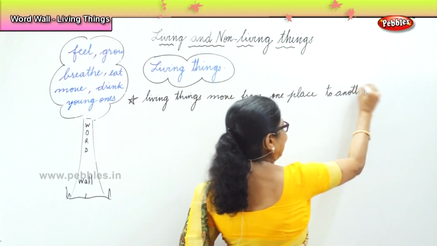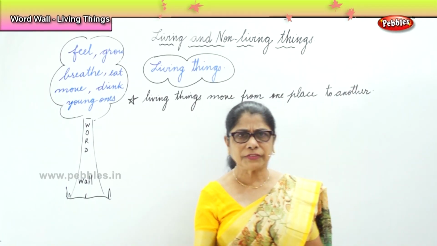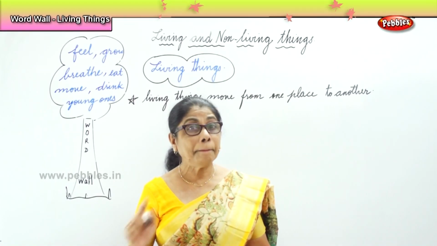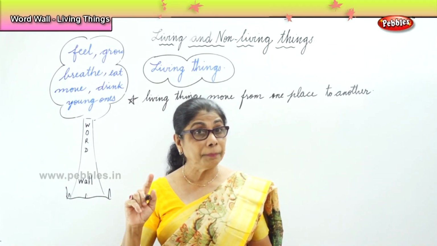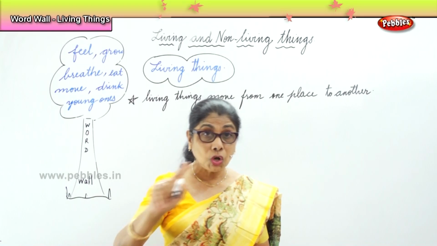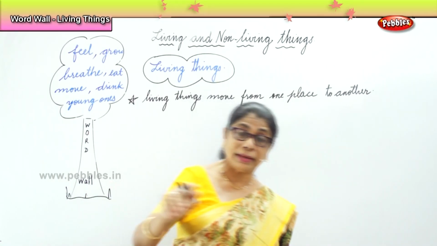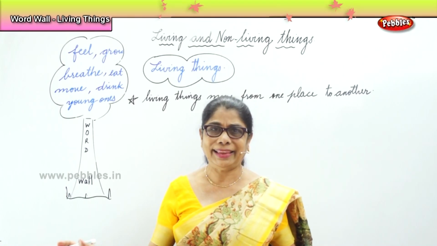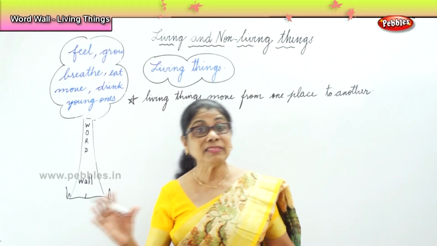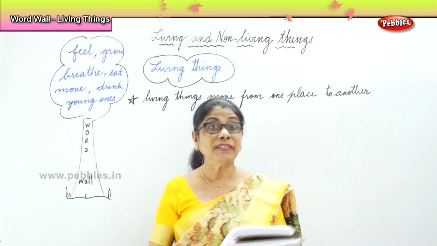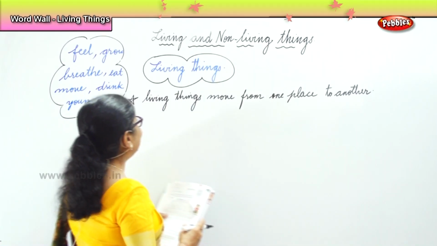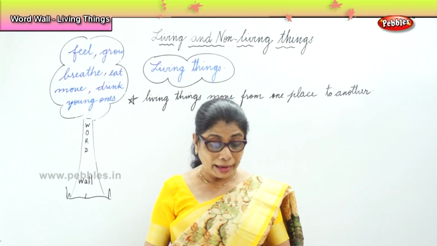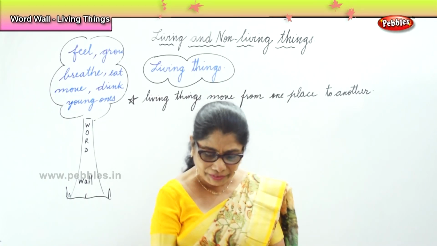You move, animals move, birds fly away, pussycats move from one place. But in the case of plants, they do not move from one place to another, but with the wind, they do sway. The branches and the leaves move in the case of plants. So, living things move from one place to another. Now, what are these living things?